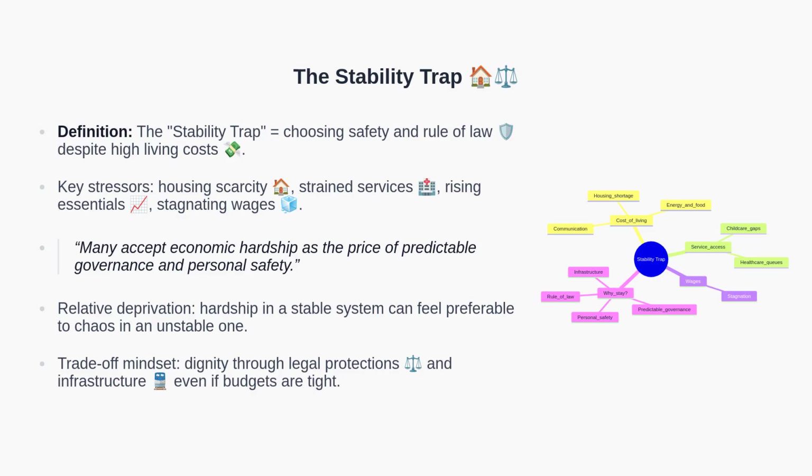The hardship experienced within a functioning system is often preferable to instability, corruption, or insecurity elsewhere. In short, economic pain may be accepted as the admission price for legal protections, personal safety, and infrastructure. Now, having explored the stability side, we can transition to environments optimized for mobility and upside.